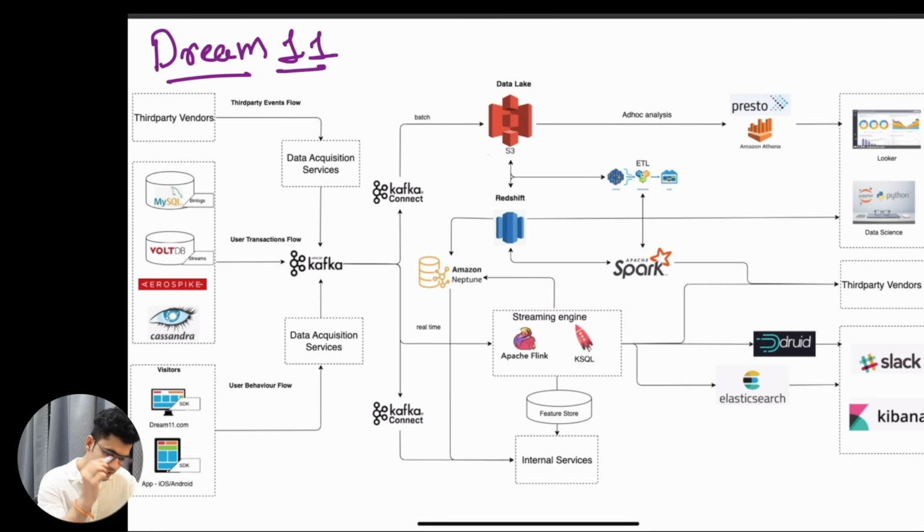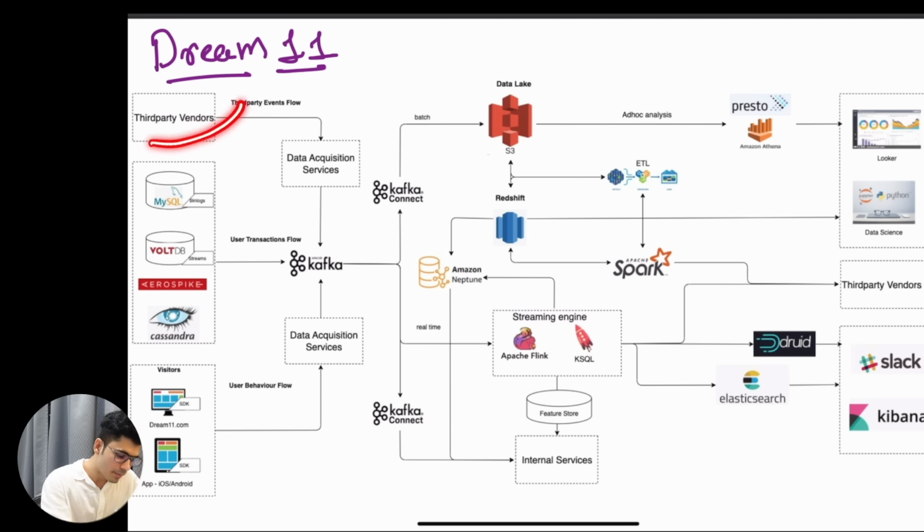Now let's try to remember our data engineering lifecycle. Even though this architecture looks quite complicated, the fundamental concept, the data engineering lifecycle, is quite the same. First of all, what did we have in the data engineering lifecycle? First, we have the generation source. Here, as we understood, our data is coming from multiple places.